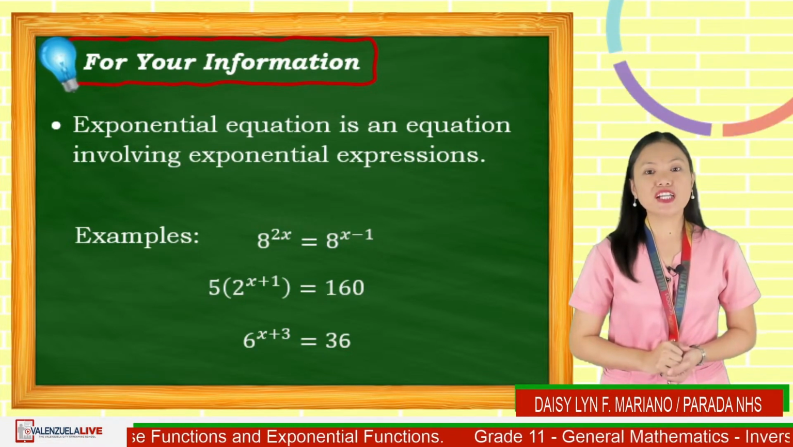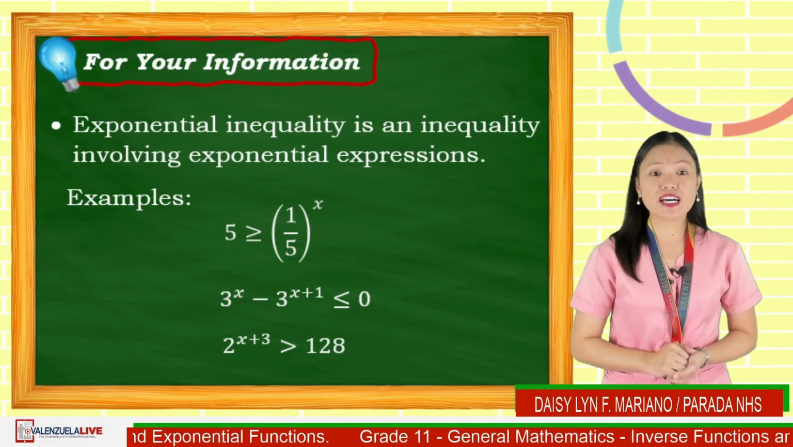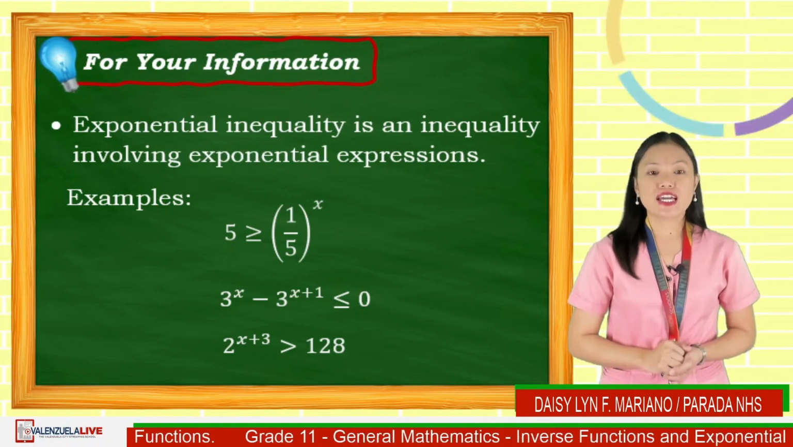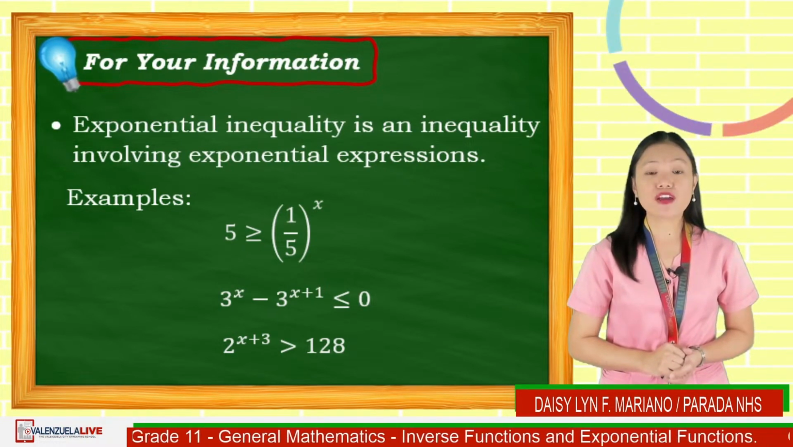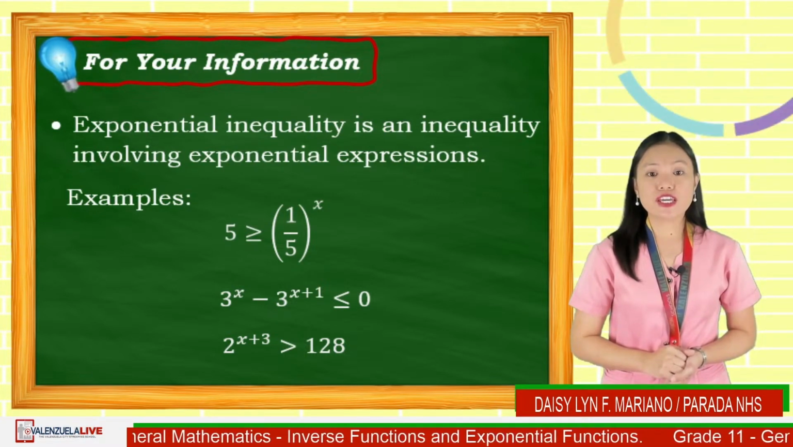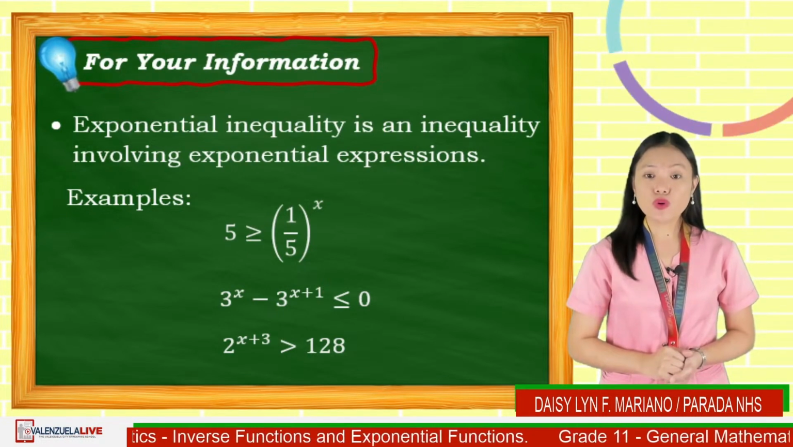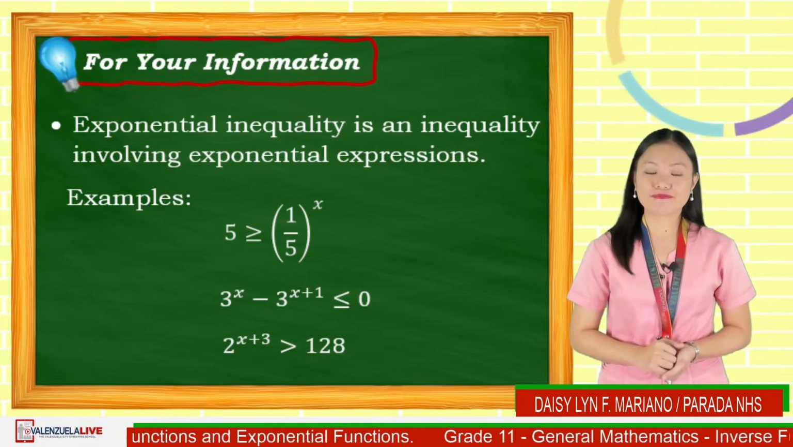Last, an exponential inequality. Exponential inequality is an inequality involving exponential expressions. Examples are 5 is greater than or equal to 1 over 5 raised to x. 3 raised to x minus 3 raised to x plus 1 is less than or equal to 0. And 2 raised to x plus 3 is greater than 128.